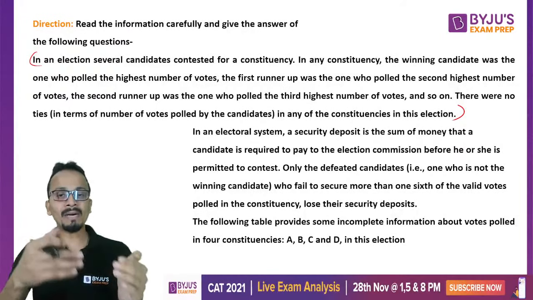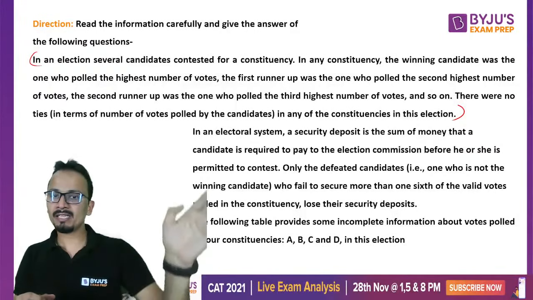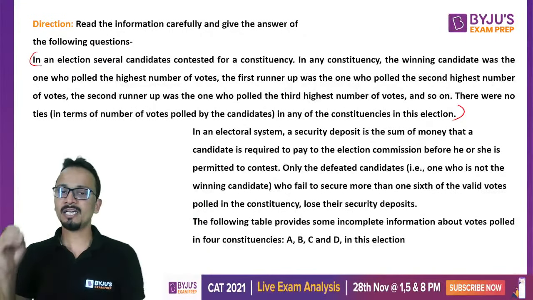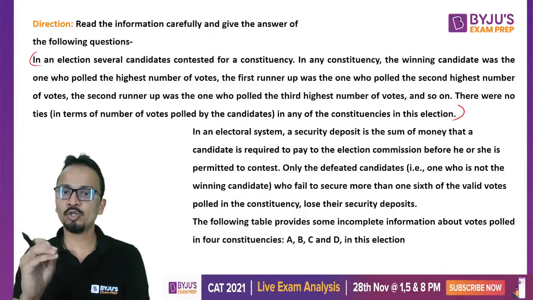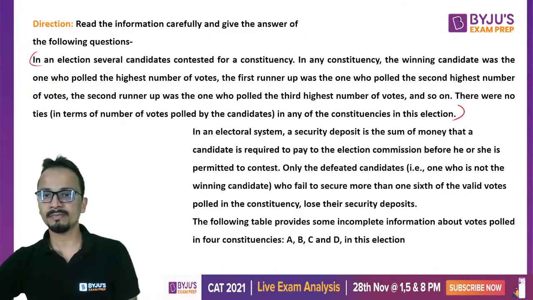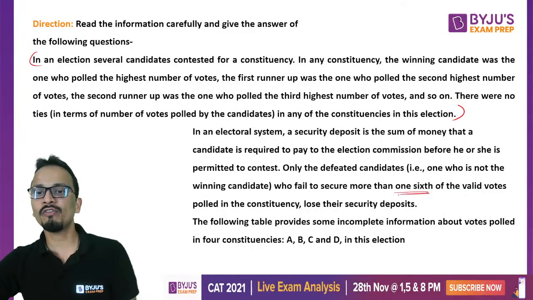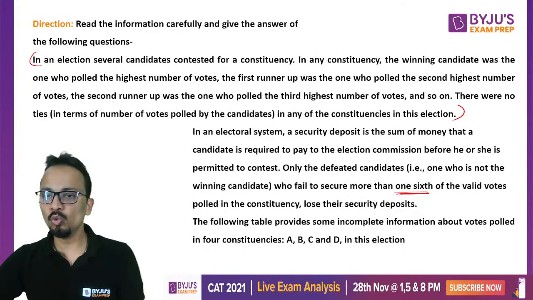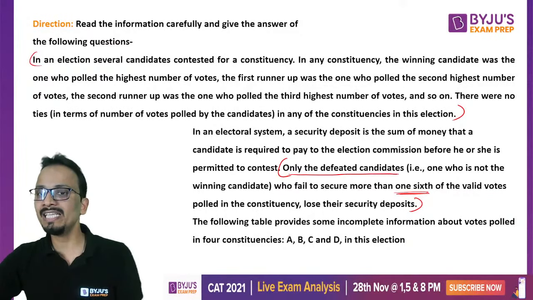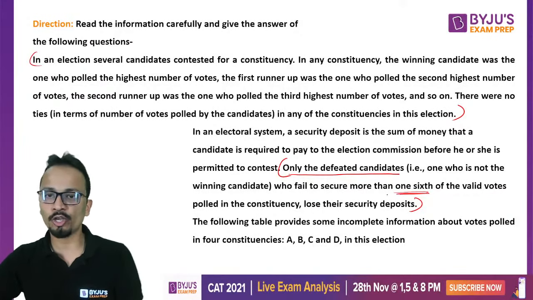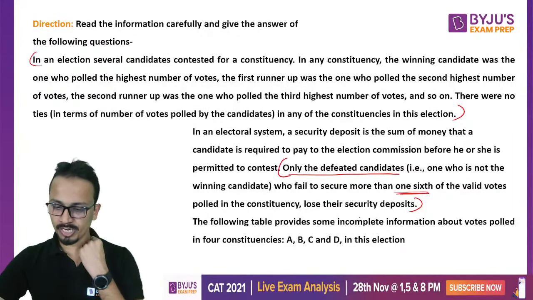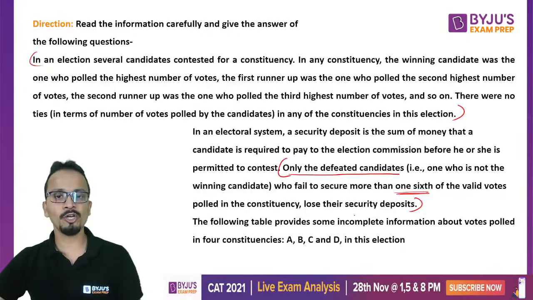So among the defeated candidates, barring the one who has won the elections, the candidates who fail to secure more than 1/6 of the valid votes polled in the constituency will lose their security deposits. So this is very important. Only the defeated candidates who fail to secure more than 1/6 of the valid votes will lose their security deposits. Okay, so this is one point to be noted.